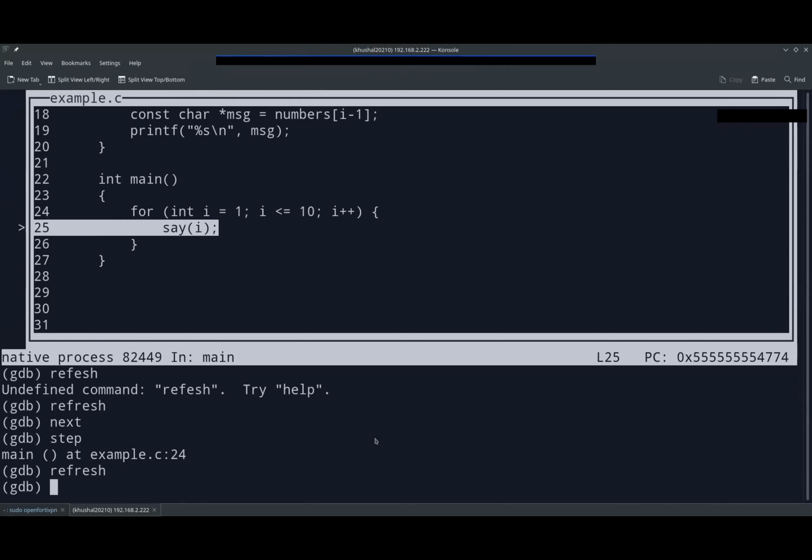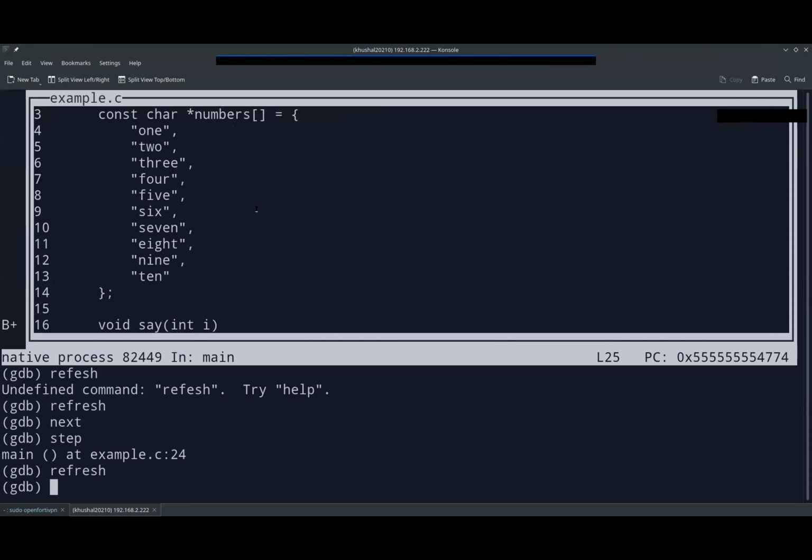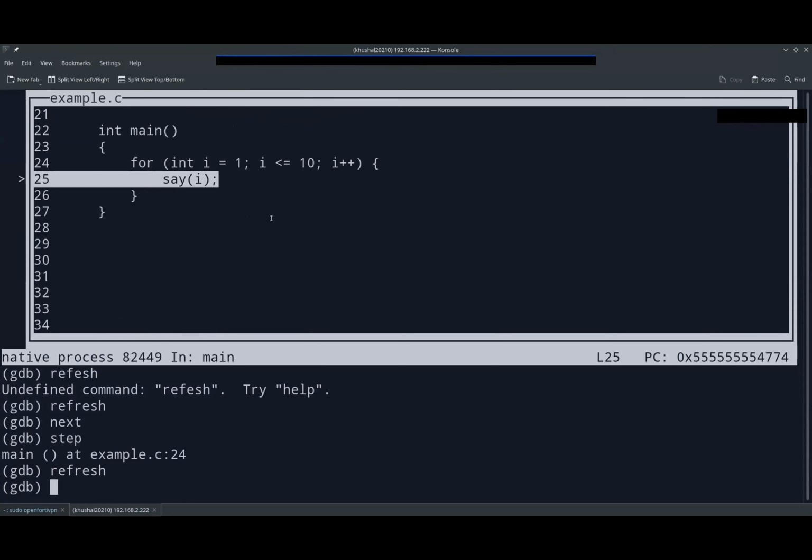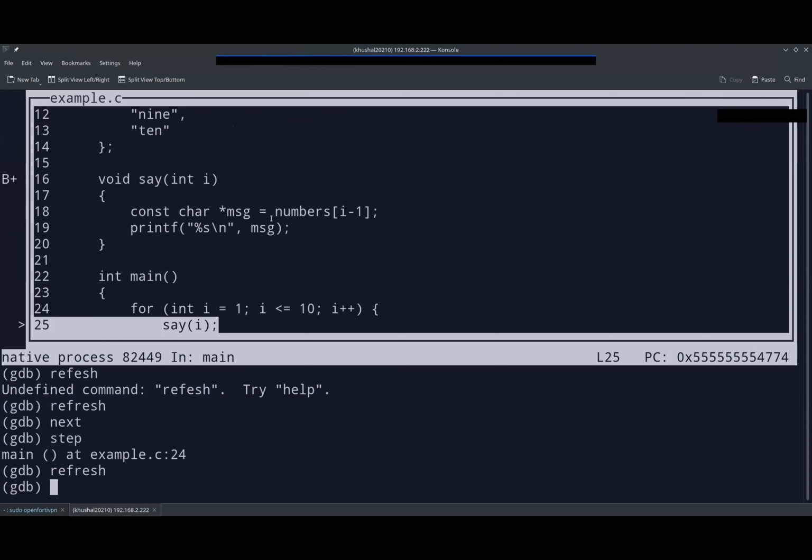Okay, sir. And one more thing, this GDB debugger can be used only for debugging the binary files in machine code. We can't use it for the original C file. We are using it for a C file, but we are just debugging the compiled binary version because we have debug information in that.